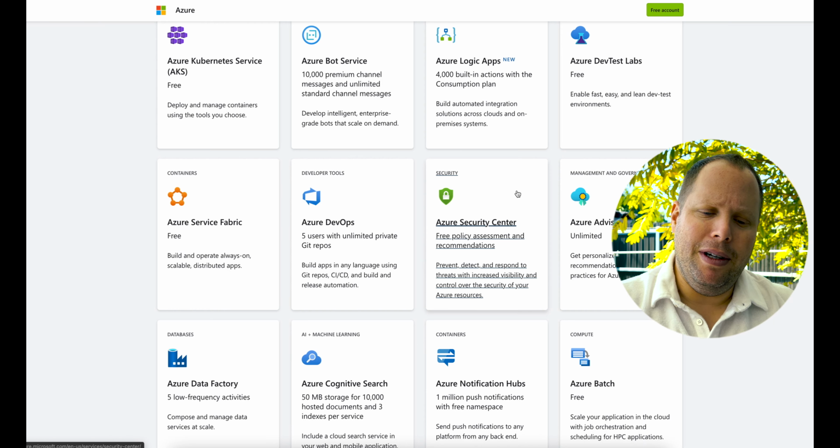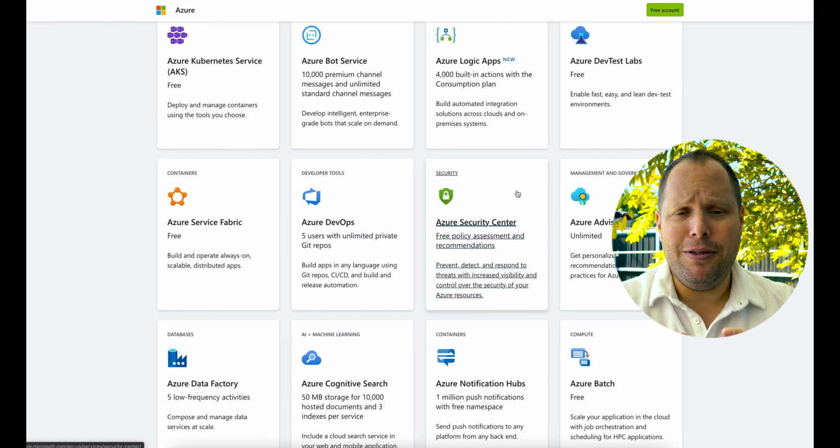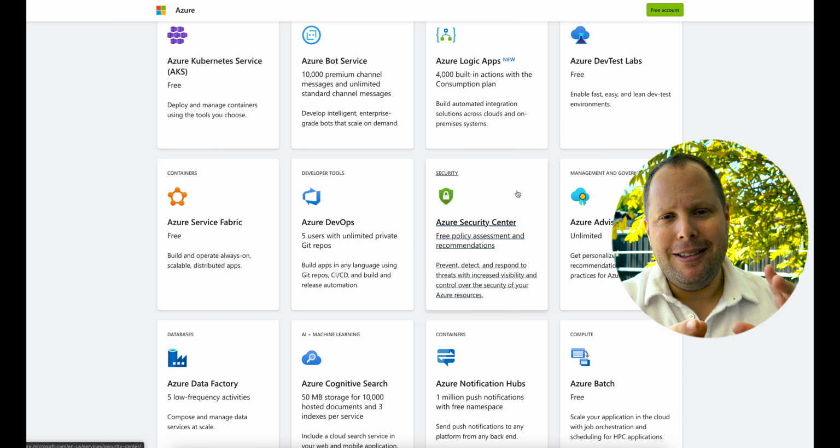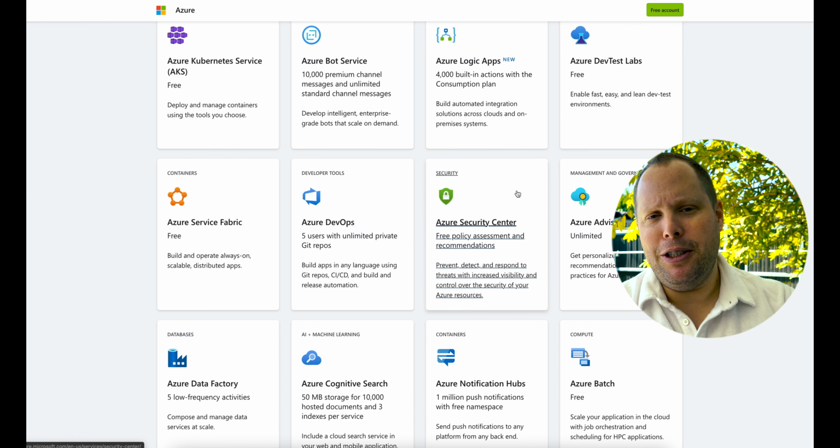Another one that is super powerful is the Azure Security Center. While you don't have a million resources in your Azure subscription, given that you use free services, it's still super powerful for you to get your hands on and see what is possible, and then apply that knowledge either to companies you do IT services for or the company you work for. It's actually been renamed. It's now Microsoft Defender for Cloud, so it runs under the Defender name if you're in the Azure portal and look for it.